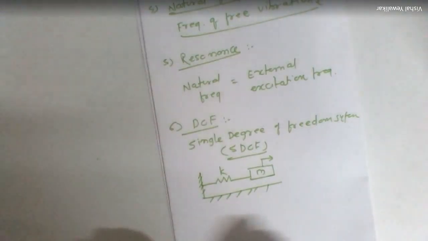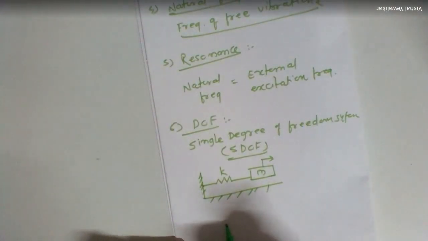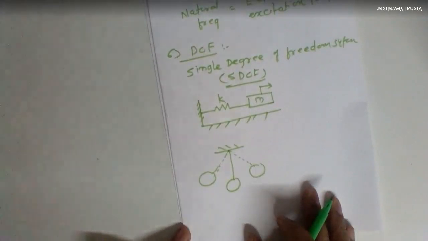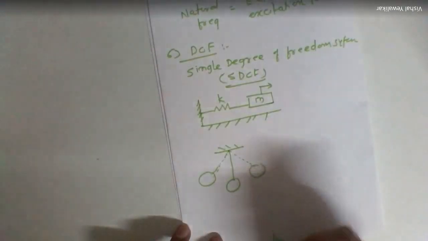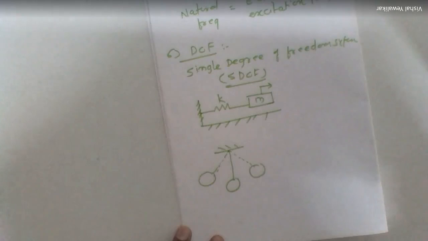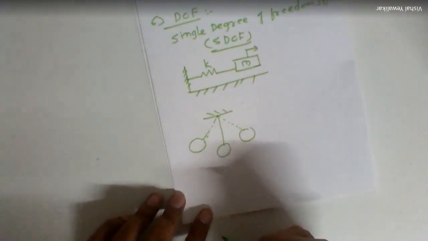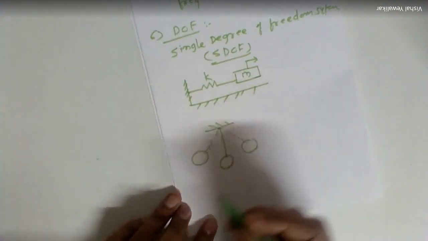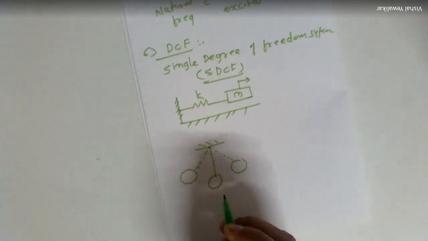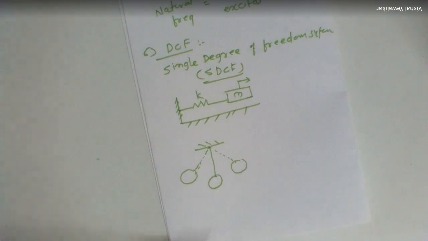Or one more common example is the simple pendulum. So if this is the initial position of the pendulum, and this will be the displaced position, a simple pendulum oscillating in one plane. Or one more common example is our slider crank mechanism. So these are the examples of single degree of freedom system.